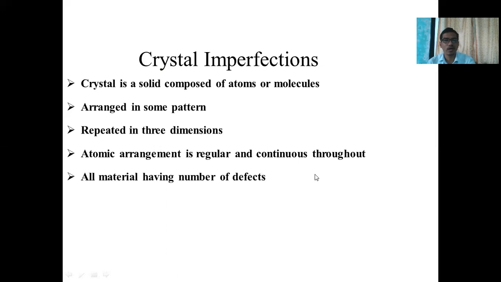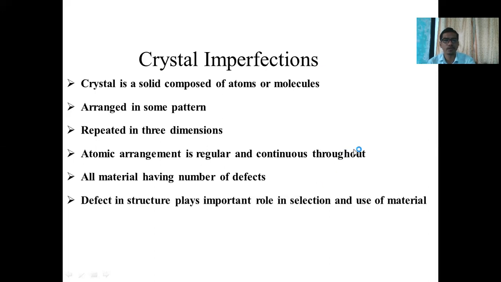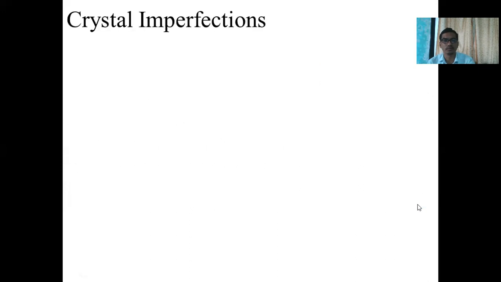Then all materials have a number of defects. That is also one important parameter. Then defects in a structure play an important role in the selection and use of the material. It means there should be a deformation in the form of defect so that the material can be utilized for a particular engineering application.